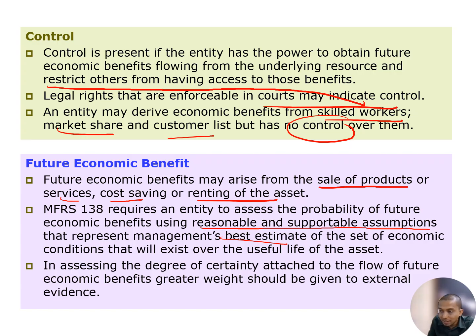Correct. How do we estimate that we can get benefit from the asset? Of course, in assessing the degree of certainty of the flow of the future economic benefit, greater weight should be given to external evidence. This is a must. We need to ask around how much people value this actually. We cannot just simply set this value ourselves, right? Because it is internal. So for example, I design a new tudung, right?